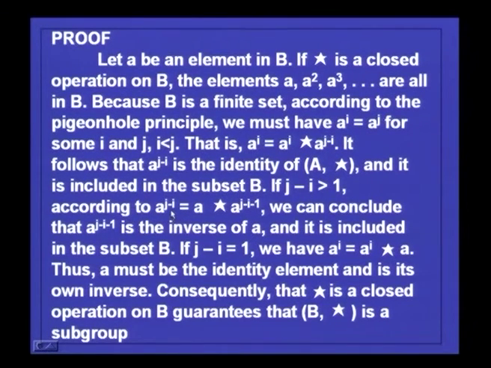A power j minus i is equal to A power j minus i minus 1 into A. So, this is the inverse of A.